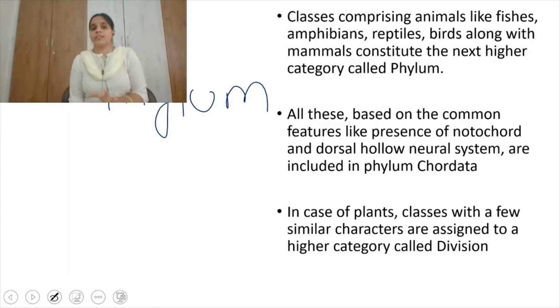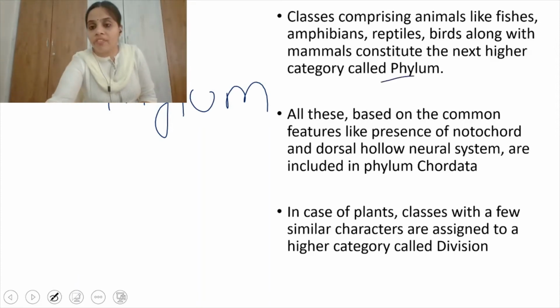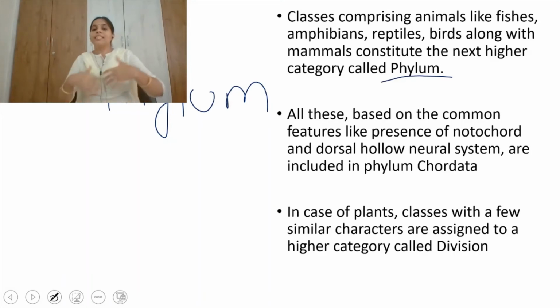All these classes were grouped to form the next higher taxonomical category called phylum, which contains different classes sharing common characteristics.